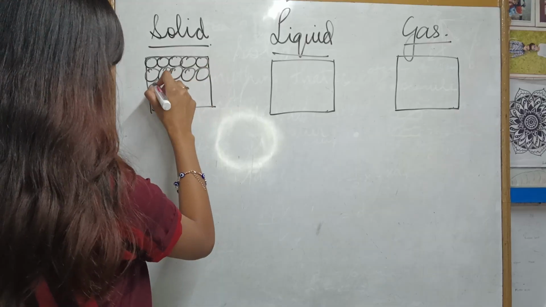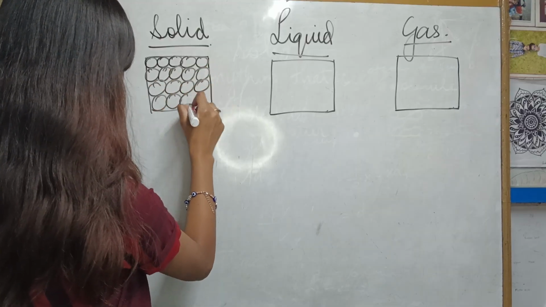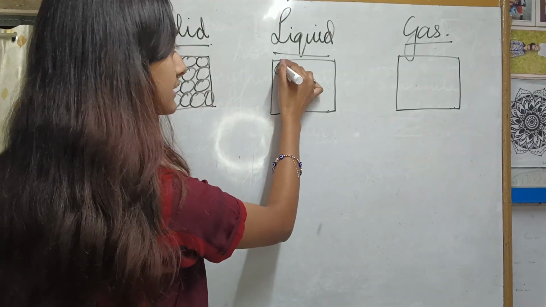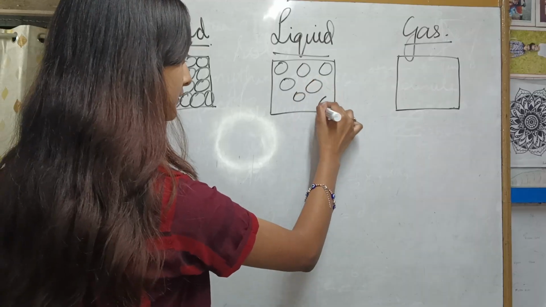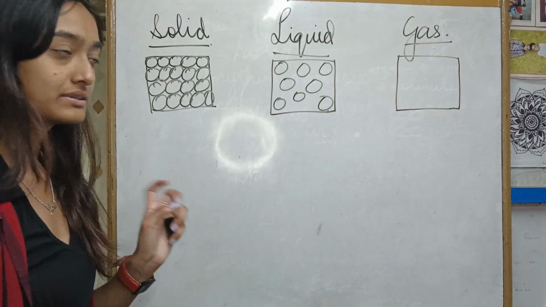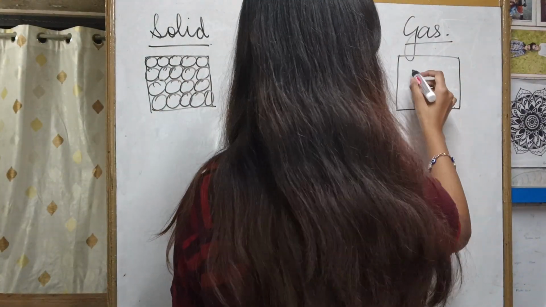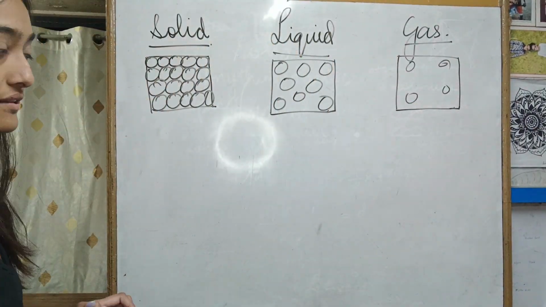It's like this. It does not have any space between themselves. But in liquid, they are loosely packed. Okay, they are loosely packed. And in gas, they are very free. It's like this. It's very, very far away from each other. Okay.